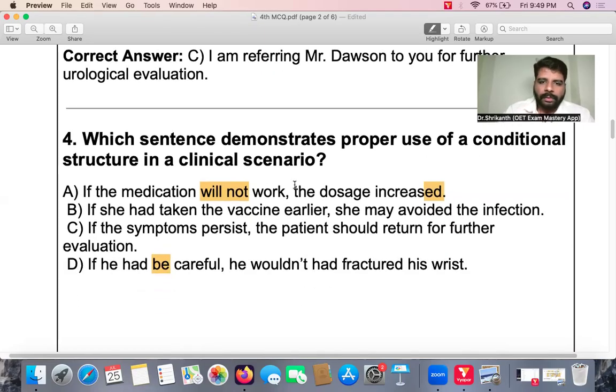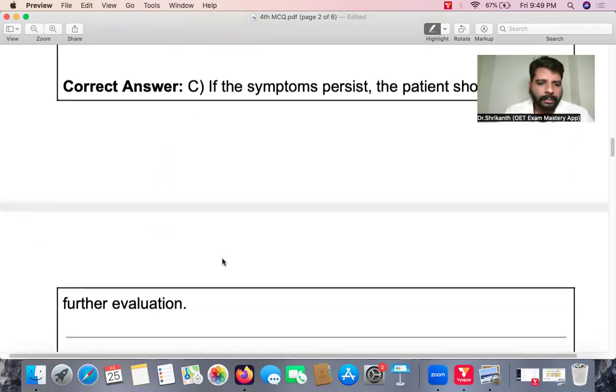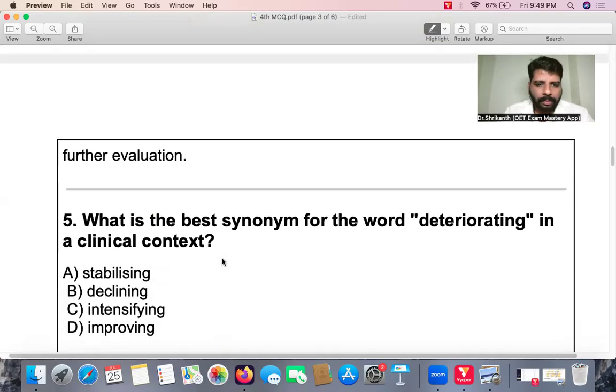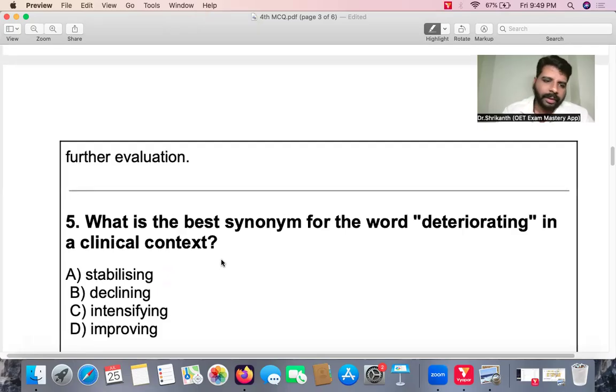Let's go to the last question for the day, and then let's discuss reading part C. What is the best synonym for the word deteriorating? So it's a slightly easy question. Deteriorating. A very difficult word to pronounce also. Deteriorating.